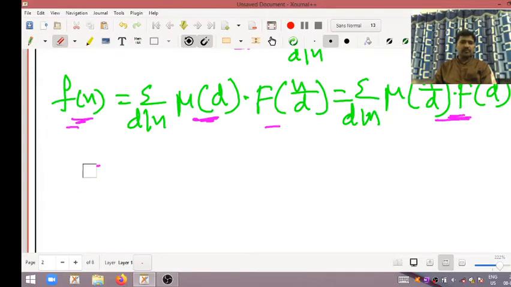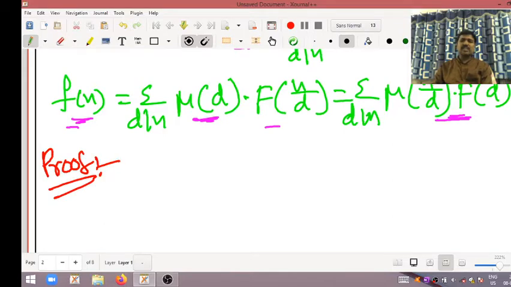Here, the proof. This is a very important theorem, stated and proved. Here what is given?